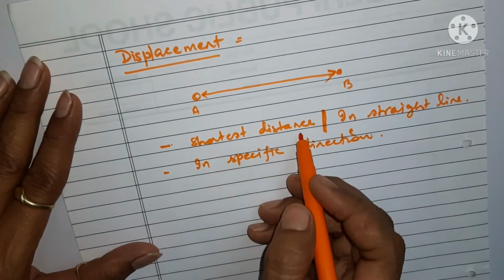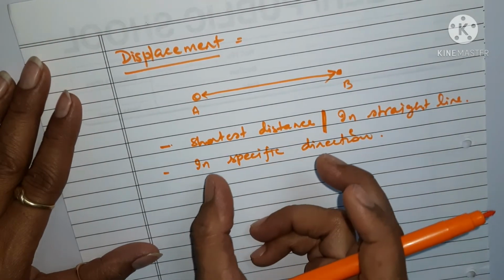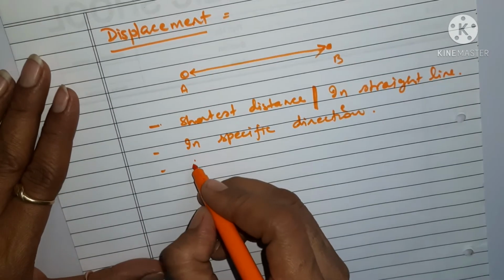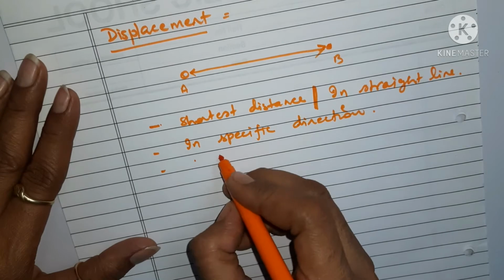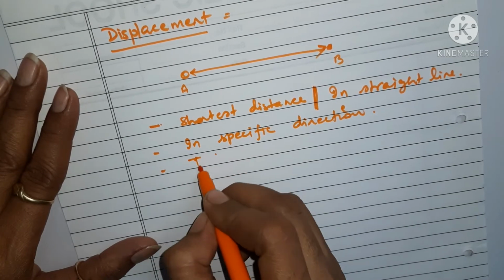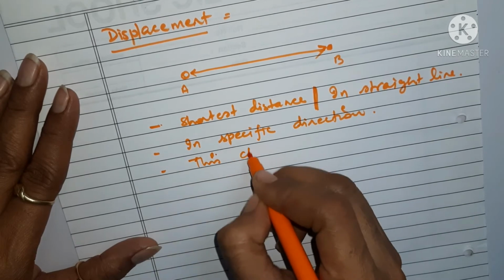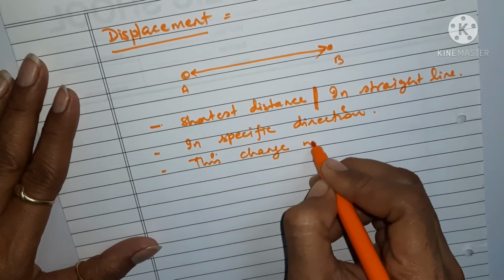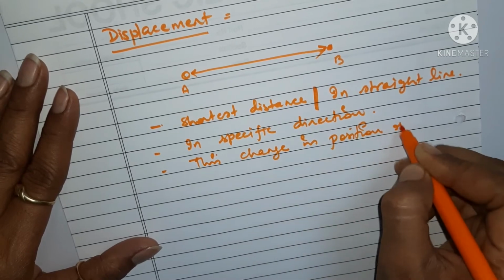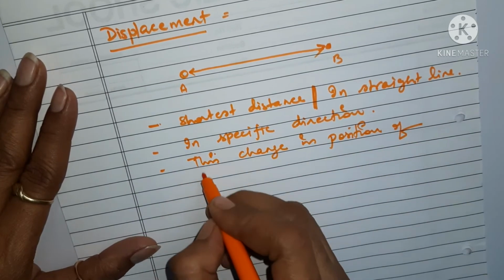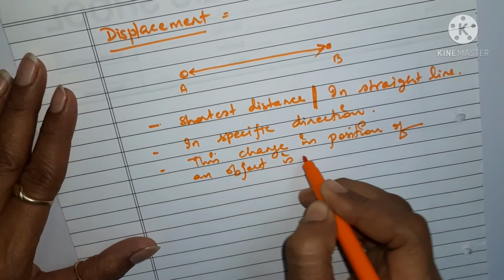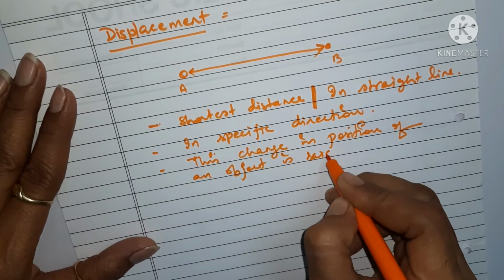Then the possible shortest distance covered is known as displacement. So we'll say that this change in position of an object is said to be displacement.